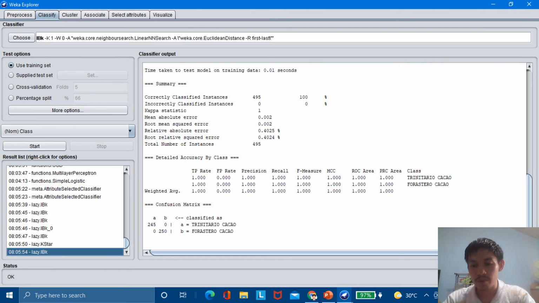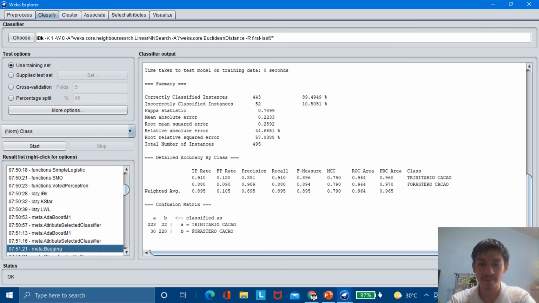So after what we have concluded in our observation from the past data, we can say that this classifier that produces 100% is overly manipulated. So we will not be using this classifier because there is an over manipulation of data. So let's skip this.